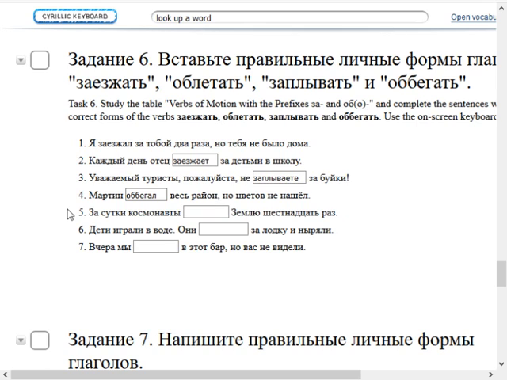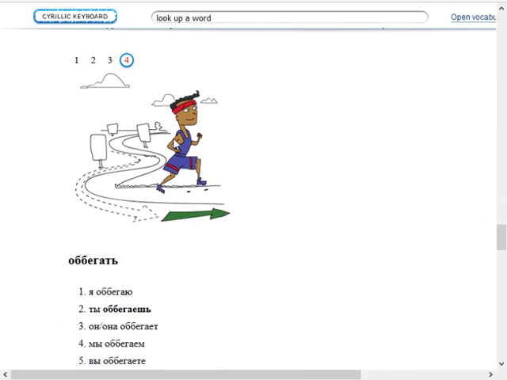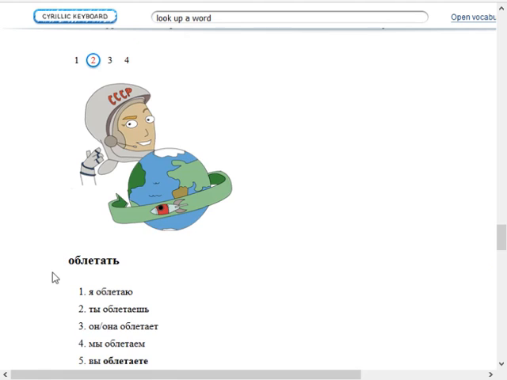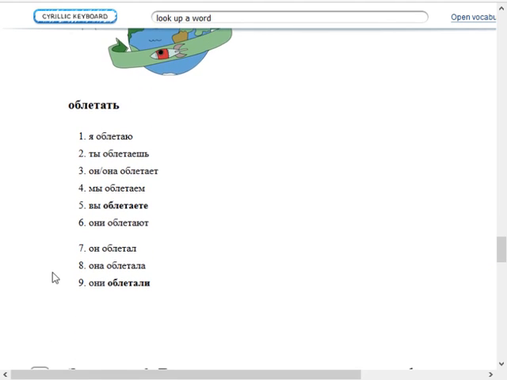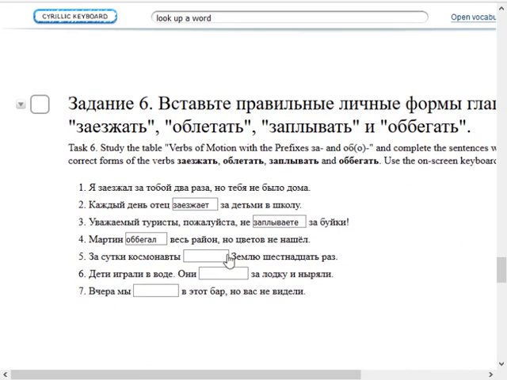На сутки космонавты something Землю 16 раз. Okay, so it's about cosmonauts doing something with the Earth. Seems like a good case for use of the word облетать, to fly around. And since the cosmonauts are doing it, it's third person plural, so we'll go ahead and take облетают. So, за сутки, which means, I think, in a day.